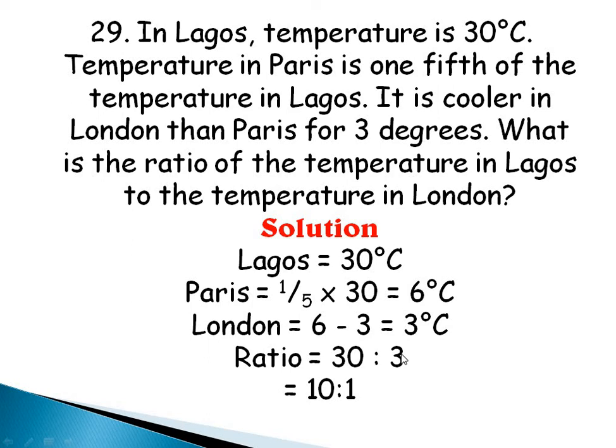Did you see that? And then remember that in ratio, you keep simplifying until you have the smallest numbers that cannot be divided further. So for 30 and 3, I can still divide them further by dividing both numbers by 3. 30 divided by 3 is 10. 3 divided by 3 is 1. So the ratio of Lagos to London is 10:1. Do we understand this? Very good.